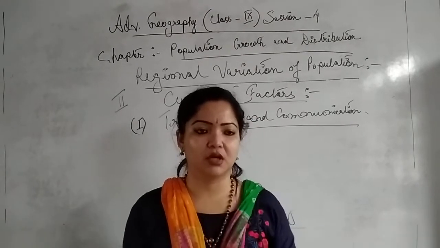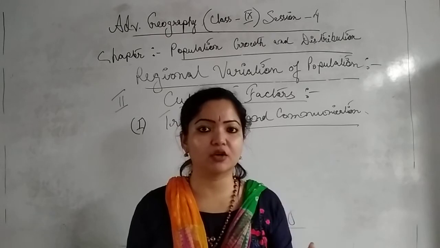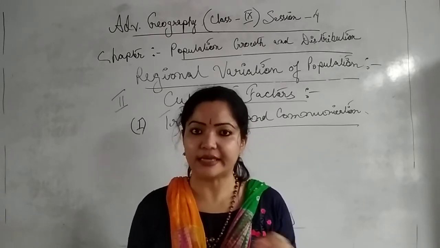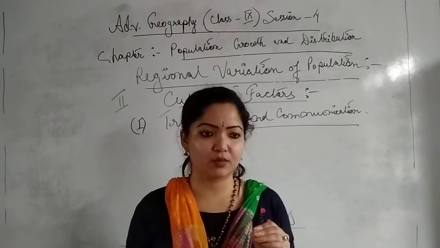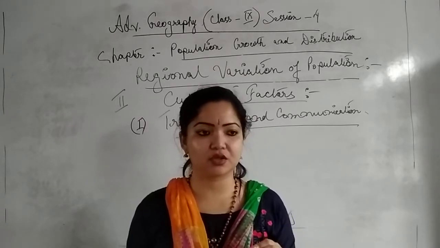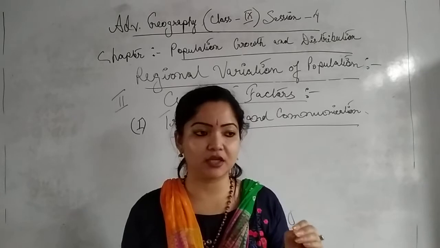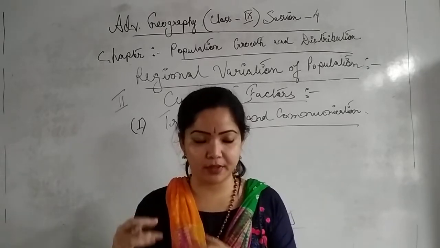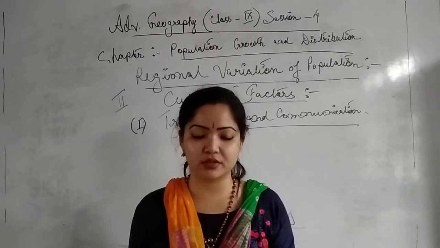People are much more attracted to that particular area where transport and communication facilities are very easy, isn't it? There is an easy mode of transport and communication. We can travel very easily from one place to another, and go from our point of origin to our destination.